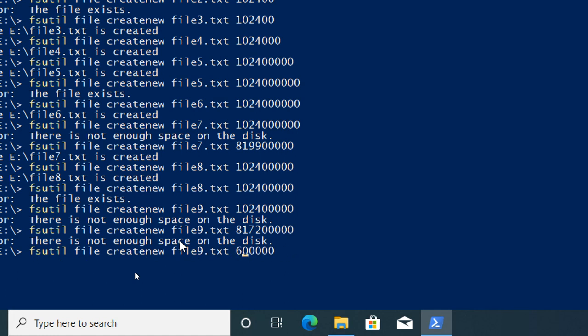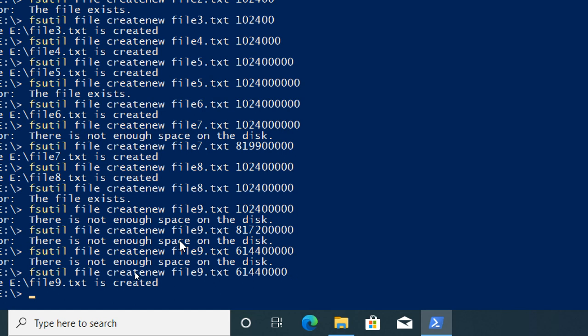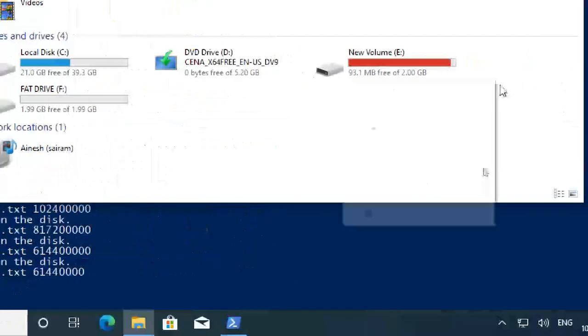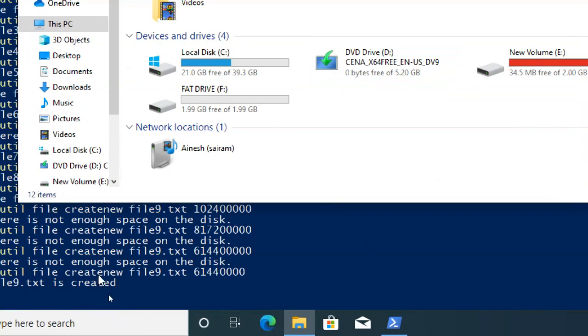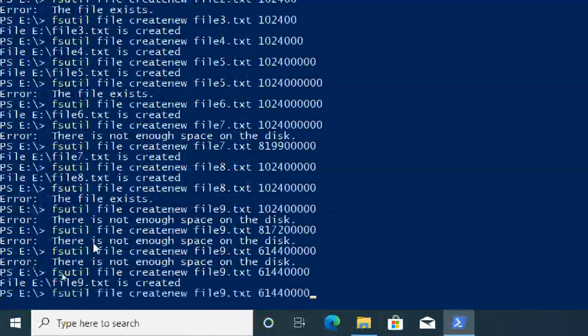Okay, 6144, we'll try. Remove 10. File is created. So almost 60 MB file I created. Now 34.